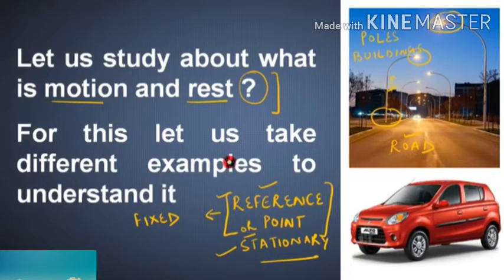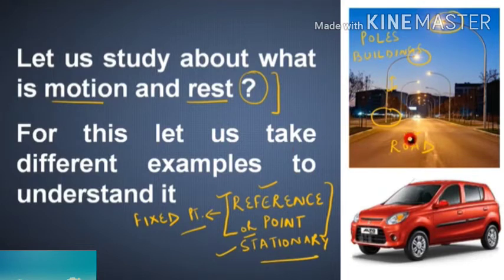Okay. So it is not changing its position. So for studying motion, we need a fixed point, a reference point or a stationary object. With respect to it, we can say whether the object is in motion or not in motion.